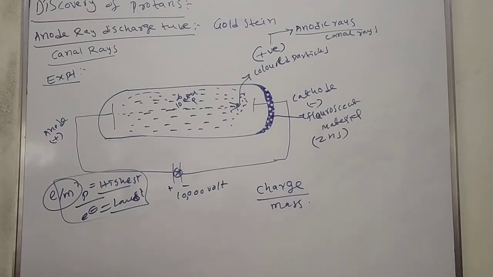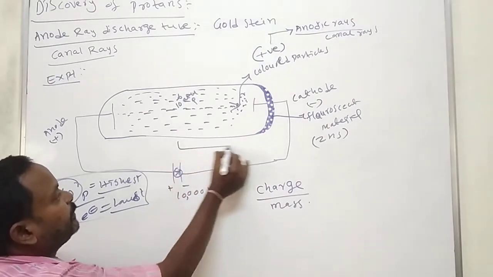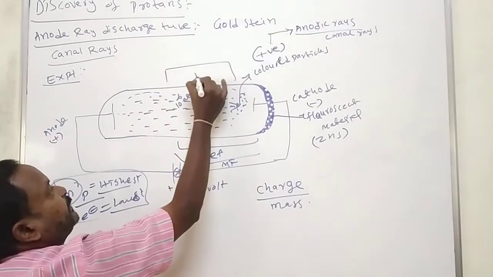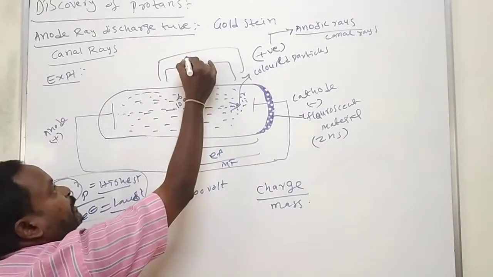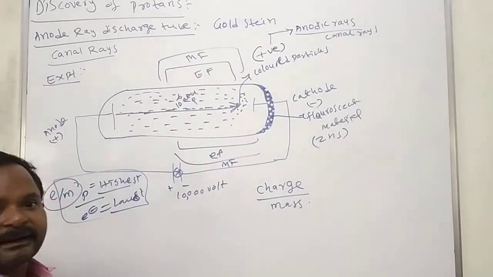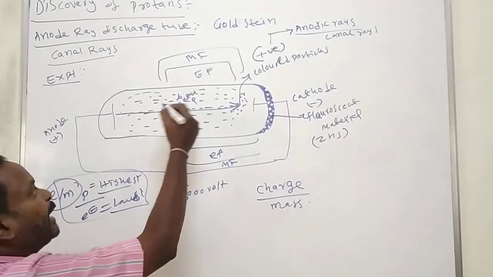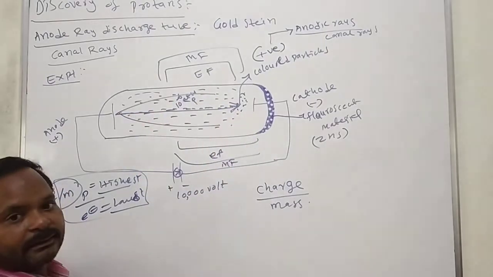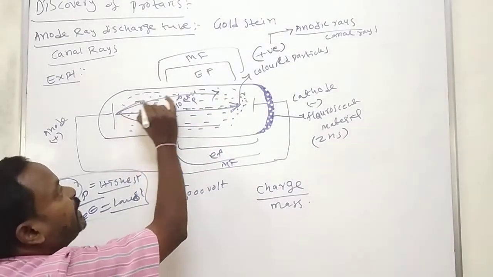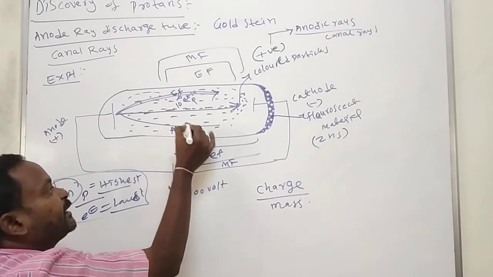If you apply an electric field or a magnetic field on two sides, the straight movement of the particles is deflected towards the upside or the downside. If you use an electric field, the movement is upward. If you use a magnetic field, the movement is downward.